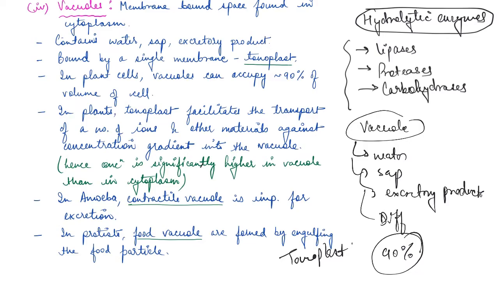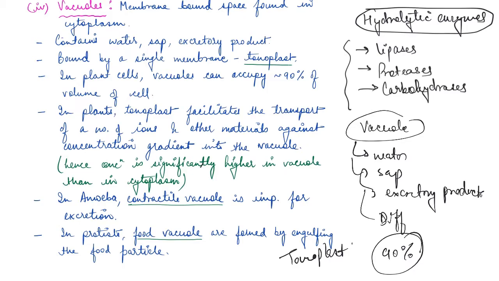And in plants, the membrane tonoplast basically facilitates transport of various ions and other materials against the concentration gradient into the vacuole, right? And that is why their concentration is significantly higher in the vacuole than in the cytoplasm, right? So this happens in plants.